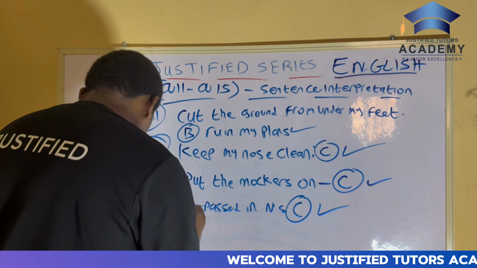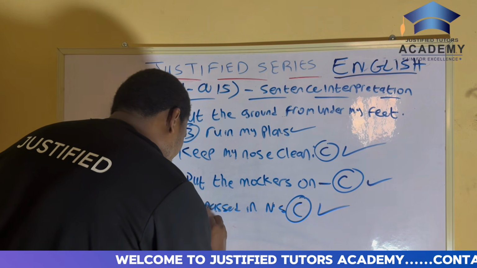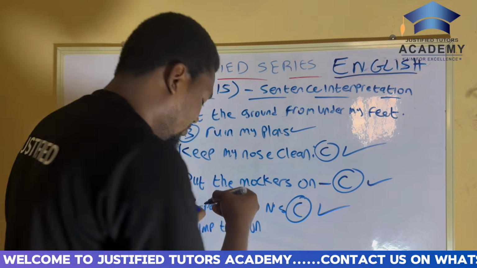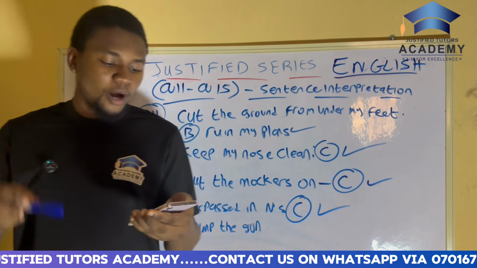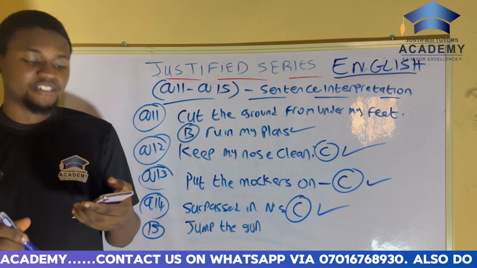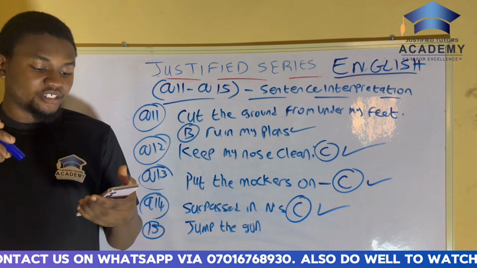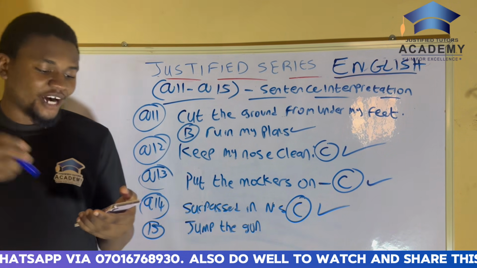Because that's the idiomatic expression here, to jump the gun. Jump the gun is an idiomatic expression that means to start something before it is approved or allowed.